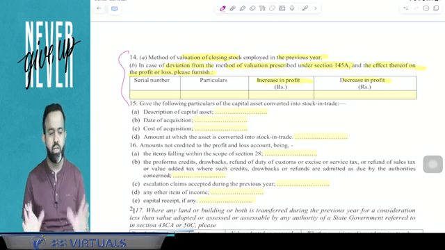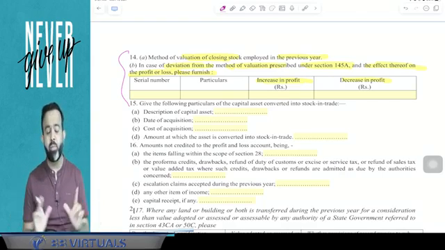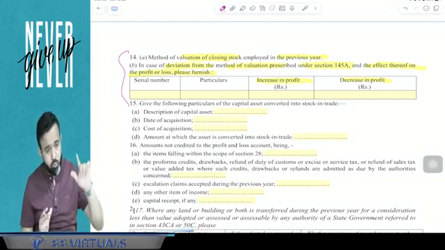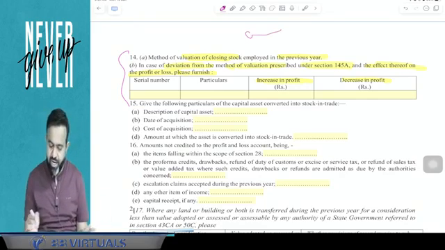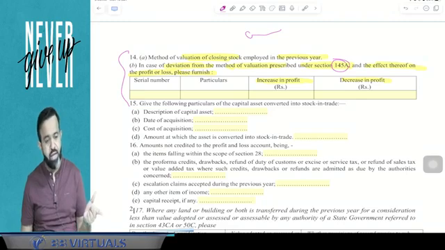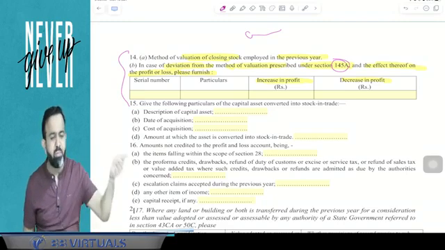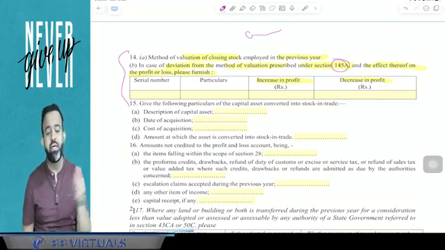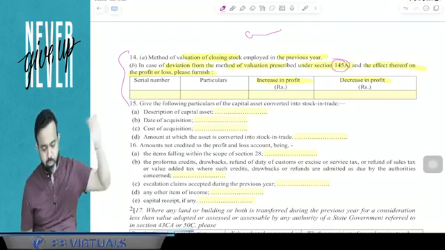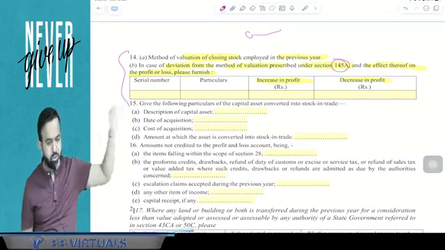So clause number 14 of Form 3CD is related to the method of valuation of closing stock. Normally it is cost or NRV, whichever is lower, as per section 145A. And has the assessee followed any other method for valuation of closing stock or not? If yes, then what is the increase or decrease in profit due to that has to be reported by the chartered accountant here. You got my point or not?